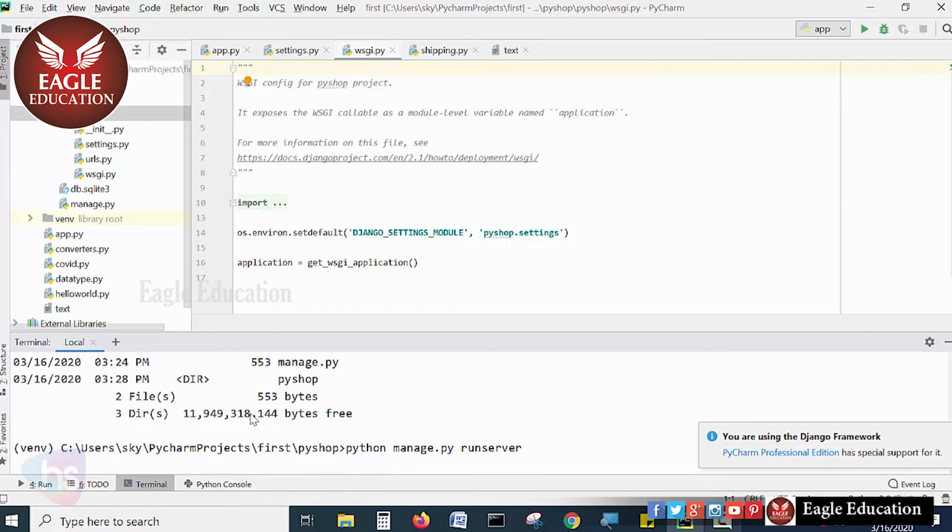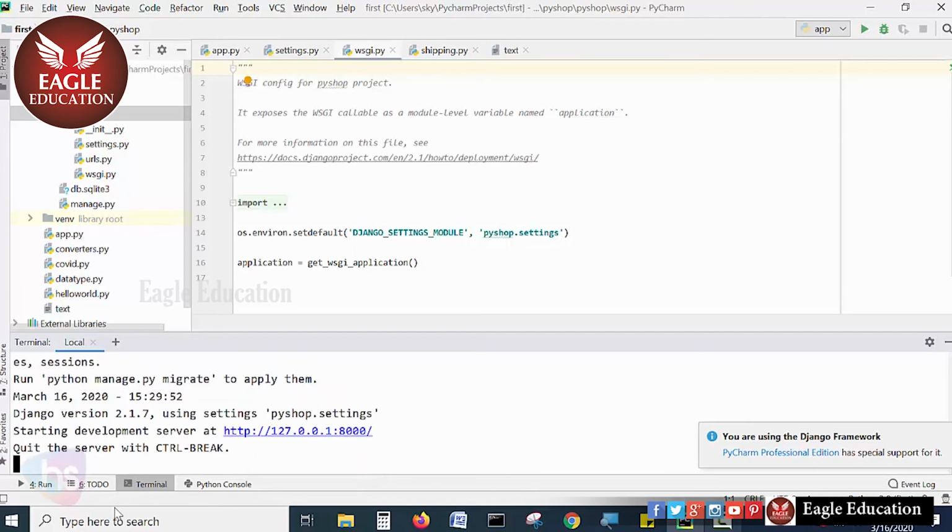Now the server will start automatically. If everything is good, it will start the application server, and it will show you where in the browser you need to hit the URL address. By default, it is in a local environment. It will show you http://127.0.0.1:8000, which is the default port for the Django server. Now, starting development server.